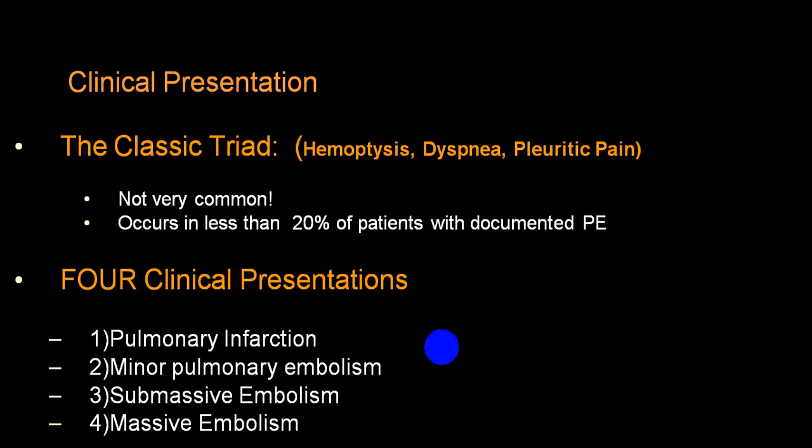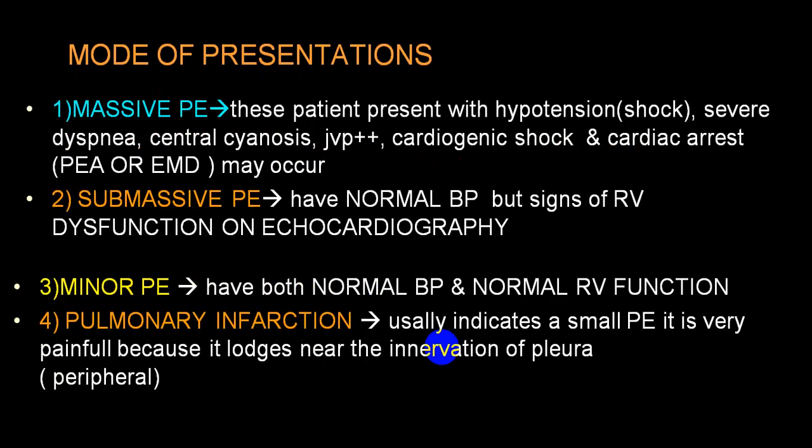By and large, we always use the word classical triad, that is hemoptysis, dyspnea and pleuritic pain, and it is believed to be positive in almost 20% of the patients with documented pulmonary embolism. So in the other 80% it can depend upon the severity, that is pulmonary infarct, minor pulmonary embolism, submassive embolism and massive embolism.